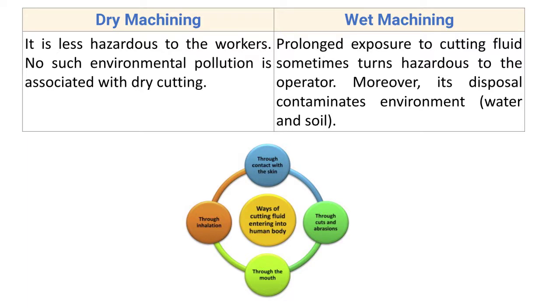Next point. Dry machining is less hazardous to the workers. No environmental pollution is associated with dry cutting. As we are not using the cutting oil, it is less hazardous to the worker, because the cutting oil is hazardous and we have to dispose of it. In dry machining, no cutting oil is used, so there is no need for disposal, and no environmental pollution is associated with it.